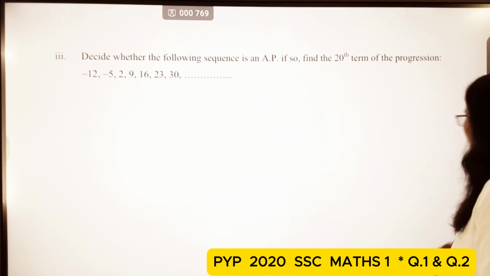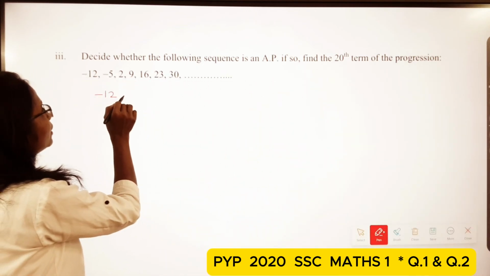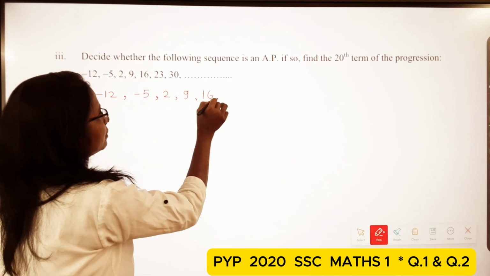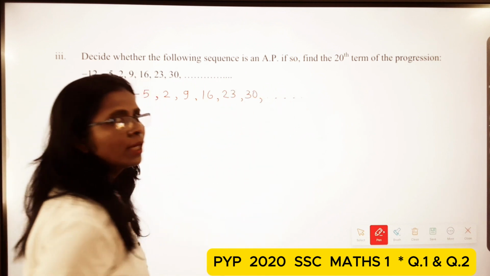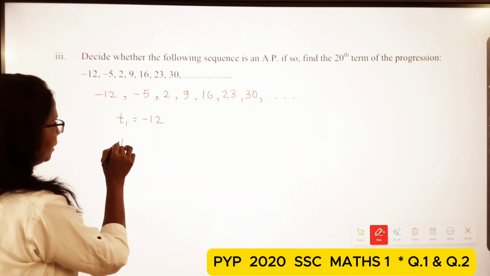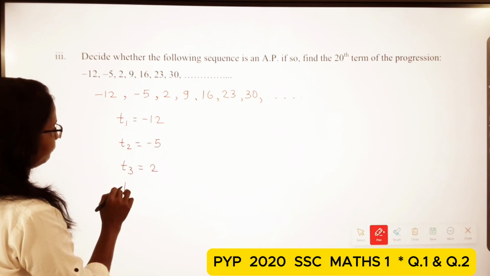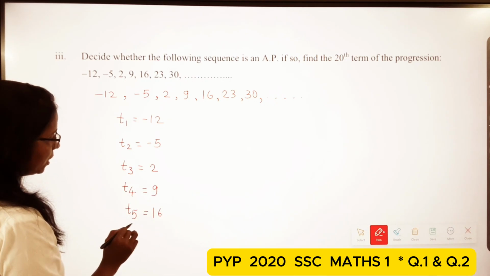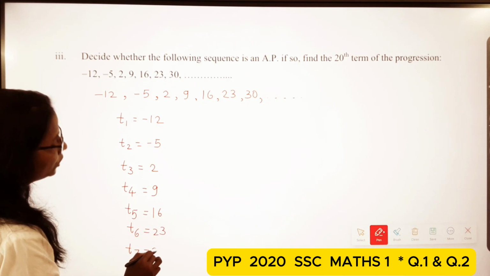So see here the series, we write the series again: minus 12, minus 5, 2, 9, 16, 23, 30, and so on. Okay, so now here write T1, the first term. T1 is equal to minus 12, T2 is equal to minus 5, T3 is equal to 2, T4 is equal to 9, T5 is equal to 16, T6 is equal to 23 and T7 is equal to 30.